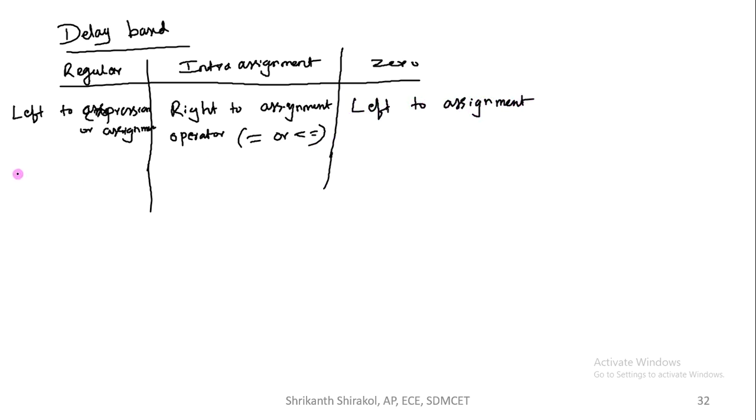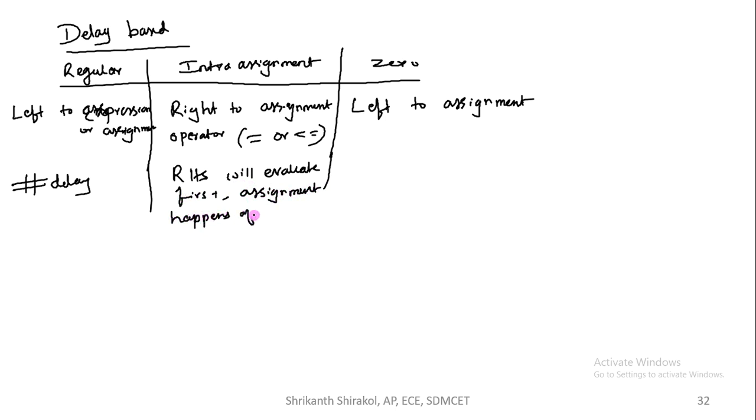Next, the method is like hash delay. We mention the delay, so this is how we mention it. Here, first what happens is the RHS will evaluate first. Then the assignment occurs, happens after the specified delay.